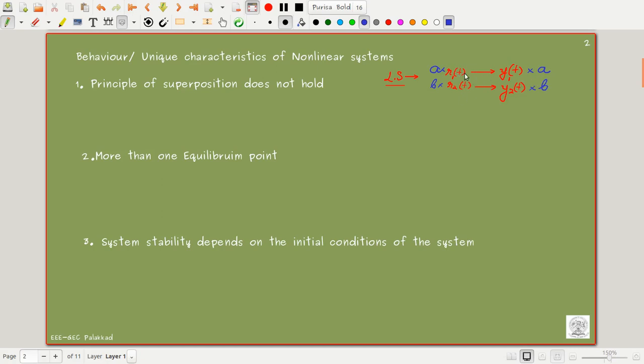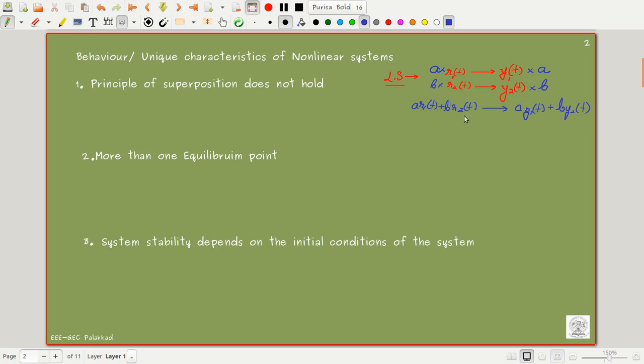And if we individually know the outputs of these two inputs, it is easy for me to analyze a system whose input is the sum of these two inputs. So if I give this kind of input to a system, I can directly find the output of the system in the case of a linear system. So this makes our problem quite simpler.